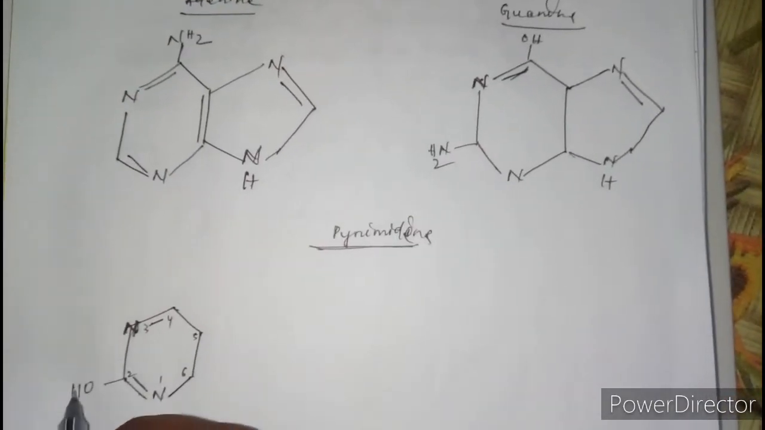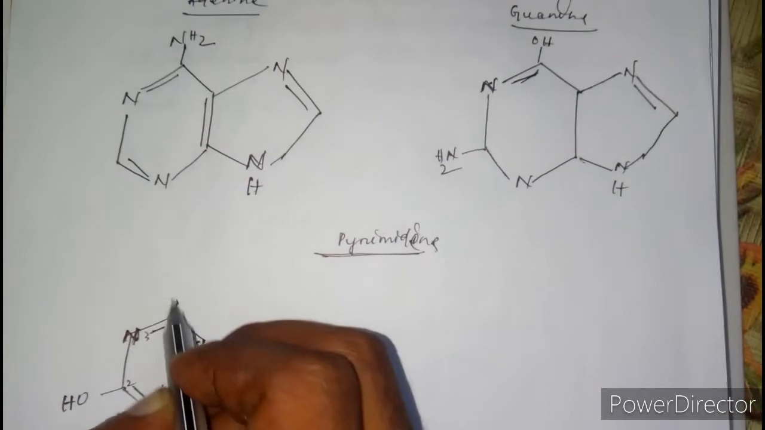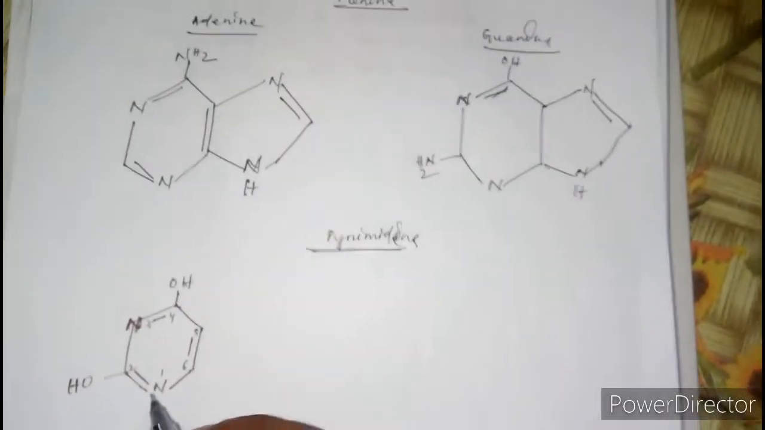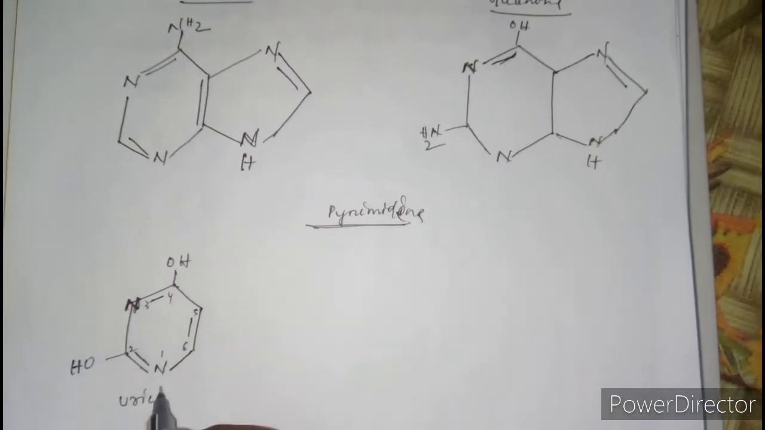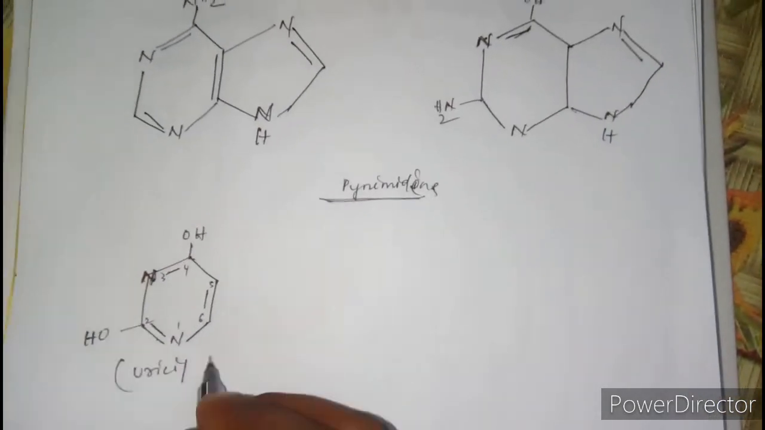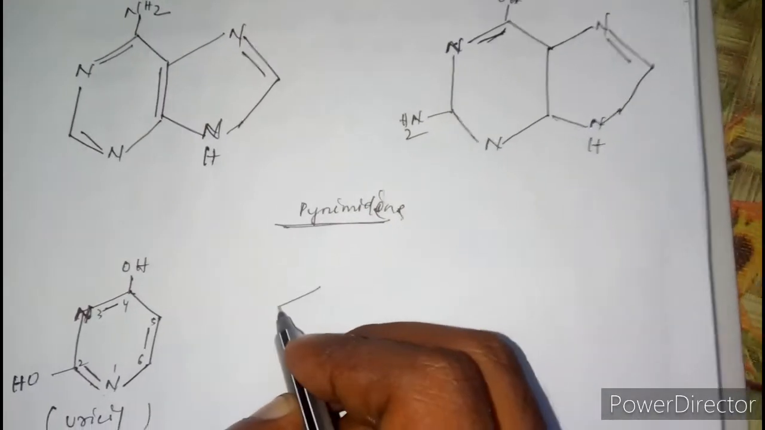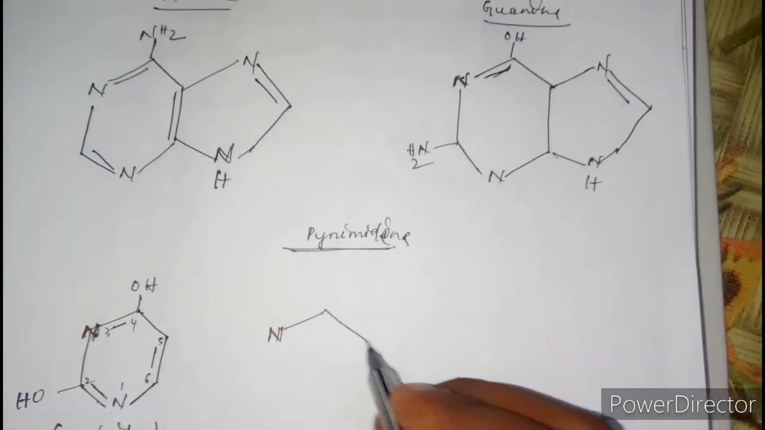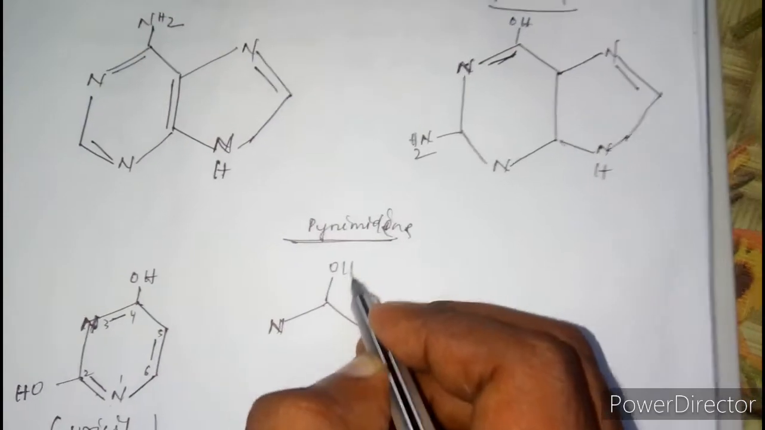Here will be the hydroxyl group. Let's balance it. This is the uracil. Next to it, now let's draw the thymine structure. OH group.